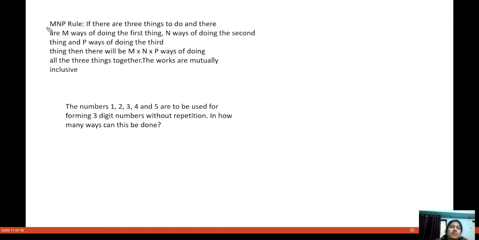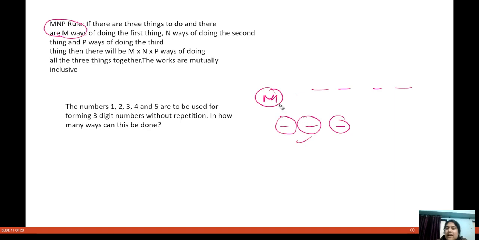Now when I am talking about this MNP rule, if you are saying with repetition, I have been given this three-letter word, and you can repeat any letter any number of times. Let's say we have to fill M here, N here, and P here.